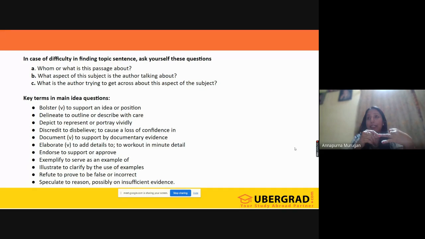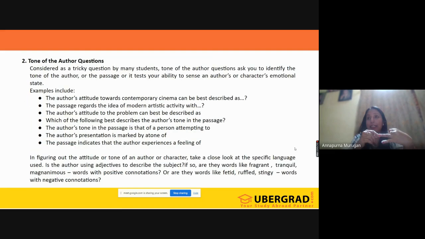Discredit or disbelief, documentation, elaborate, endorse, exemplify, illustrate, refute, speculate. All these things indirectly or directly showcase that it is the main idea, or that it is focusing on the main idea. These are our main idea questions.